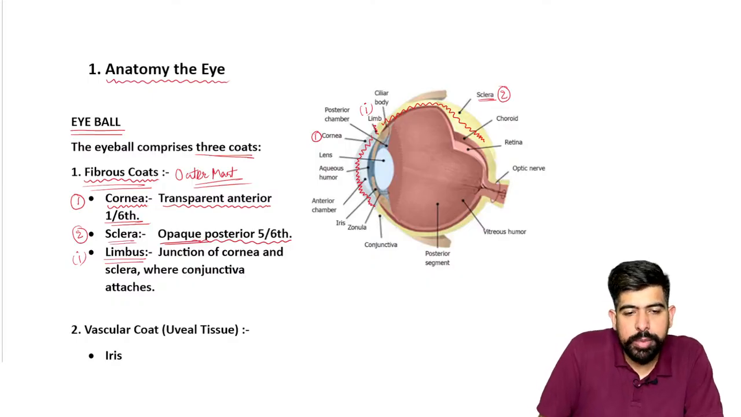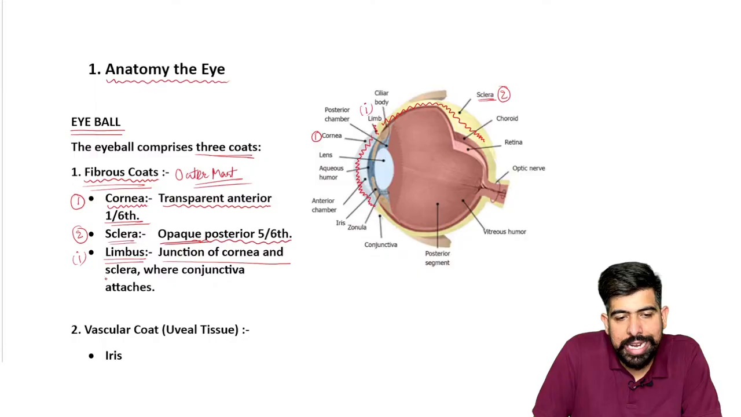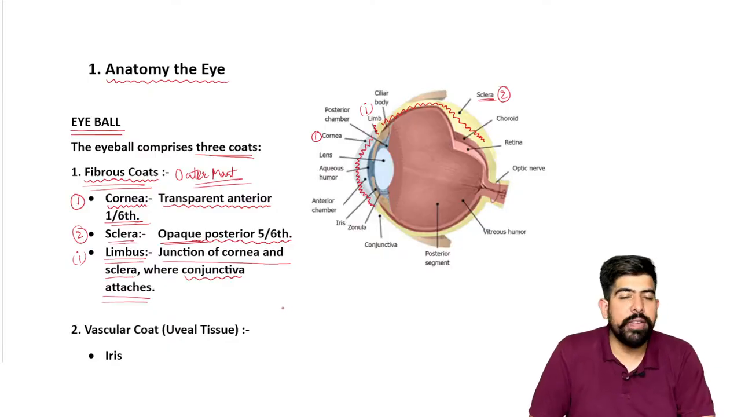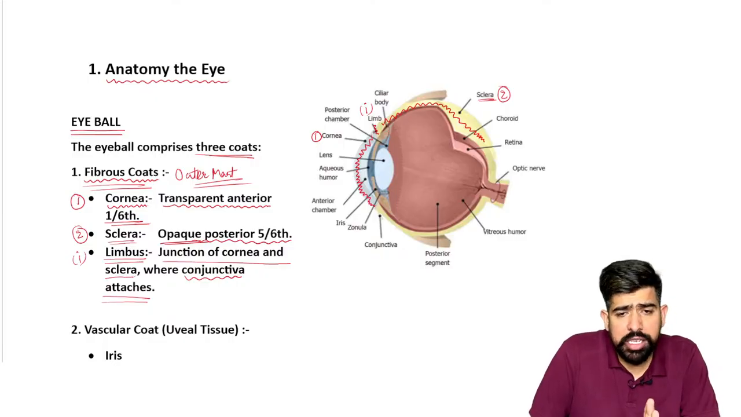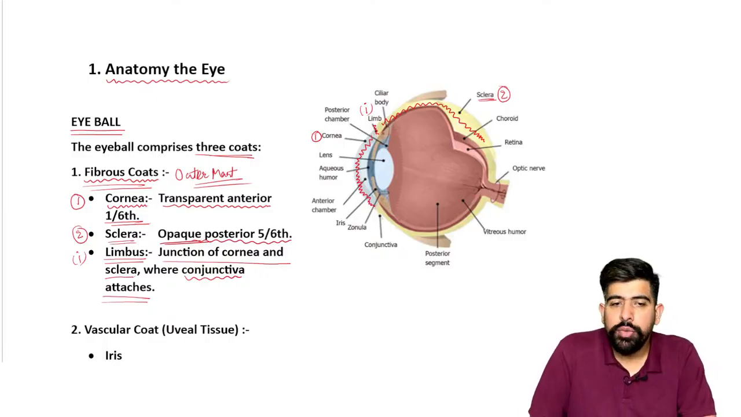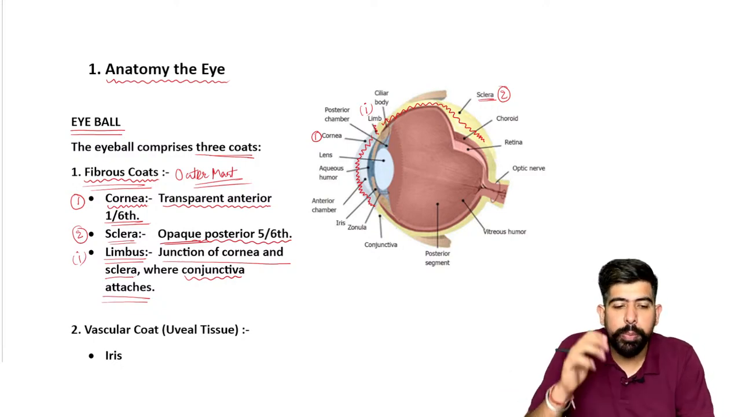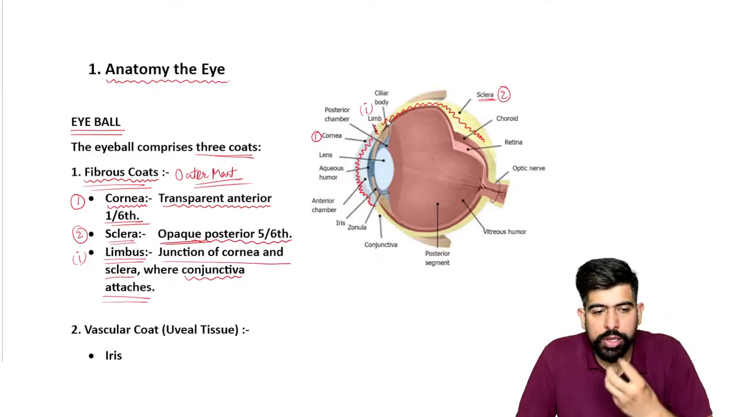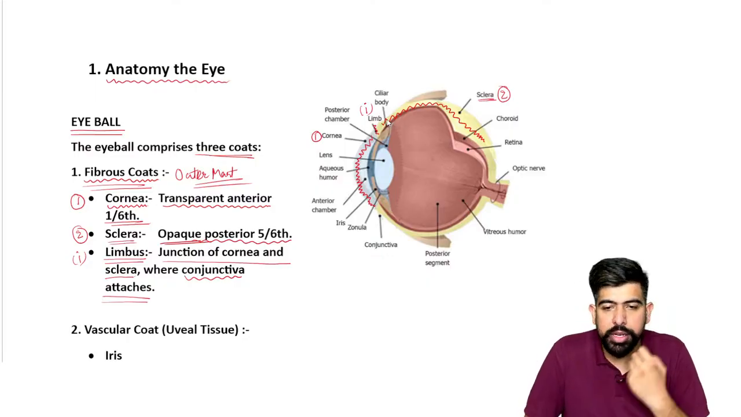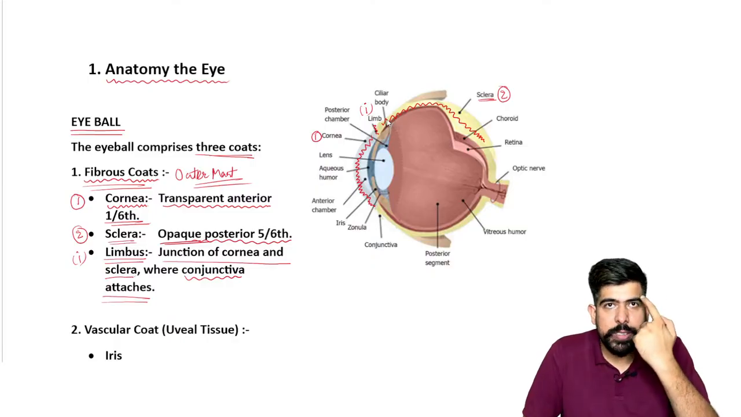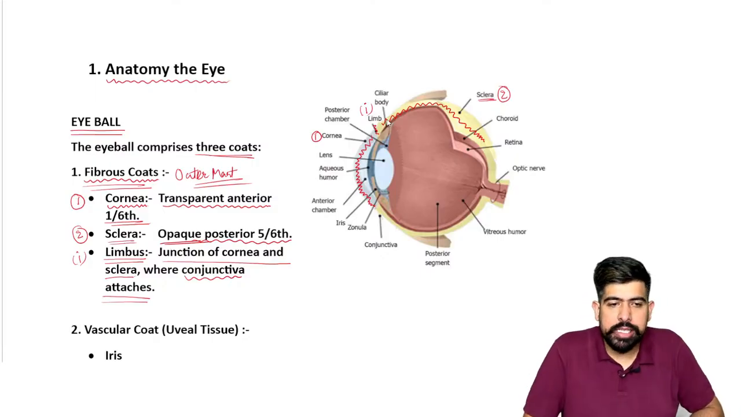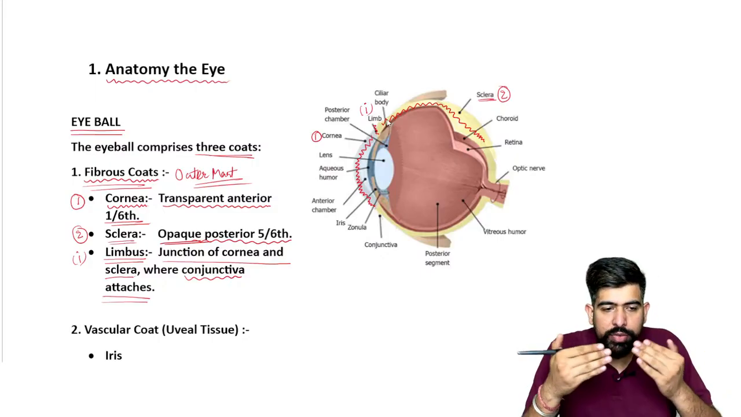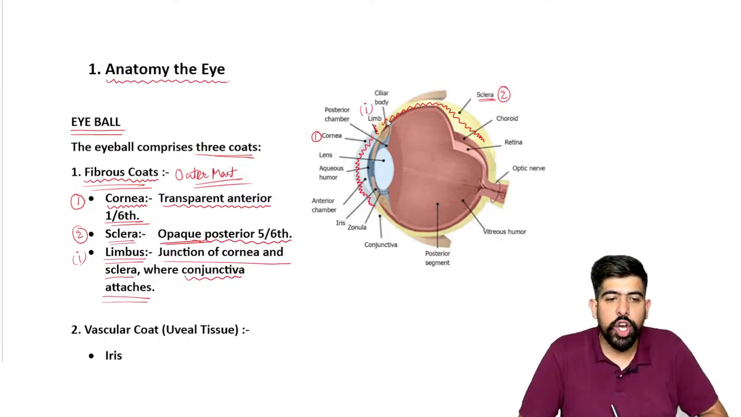And what is this limbus, guys? Please remember, the limbus is the junction of cornea and sclera, where the conjunctiva will attach. When we talk about the conjunctiva, it will also attach at the limbus, right? So this is the area where your sclera and the cornea meet. You can see in your eye also when you are standing in front of the mirror. The transparent part is the cornea, and the near translucent white color is the sclera, right? Where they are meeting, that is your limbus.